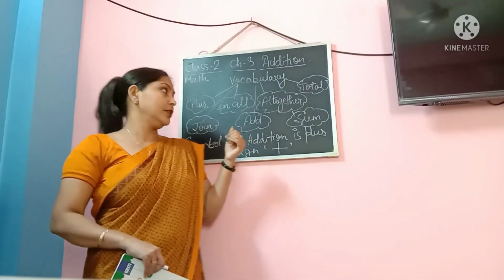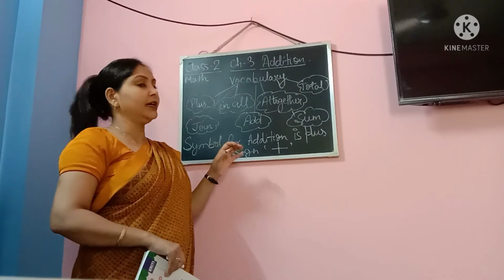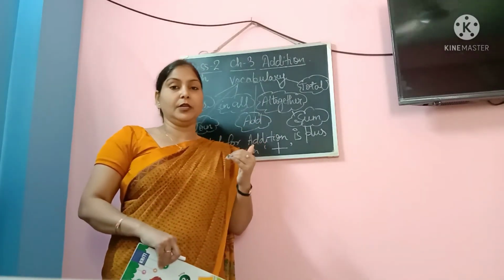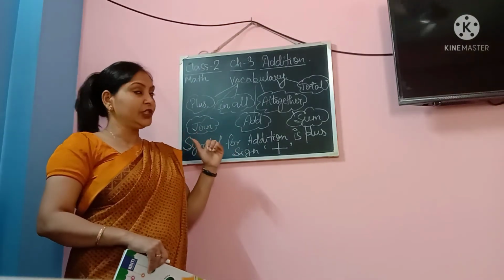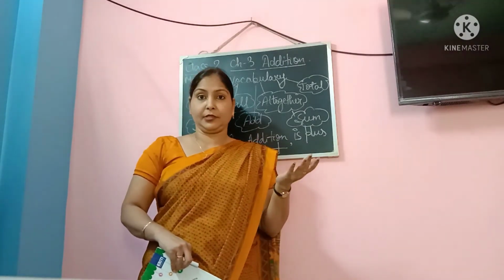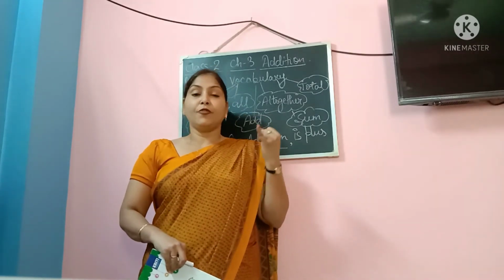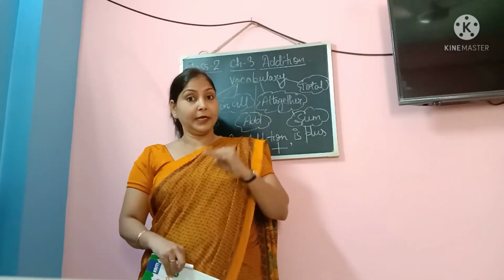In this class we will only be learning about the vocabulary, and in the next class we will learn how to do addition by using different methods. As I have told you, we can do addition by forward counting through a number line.